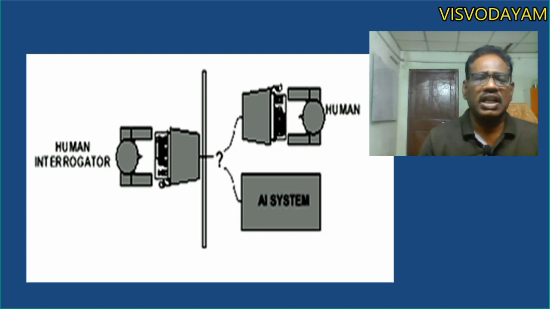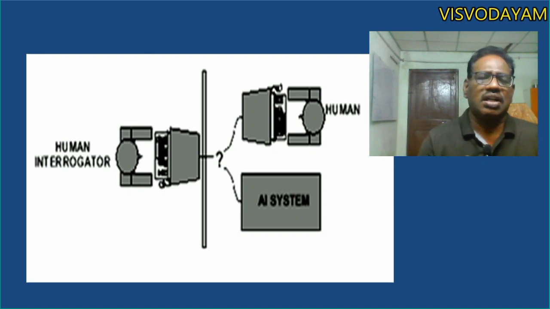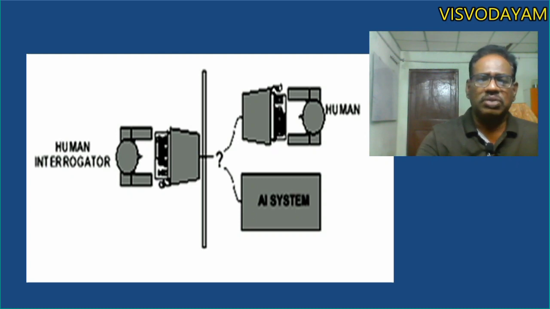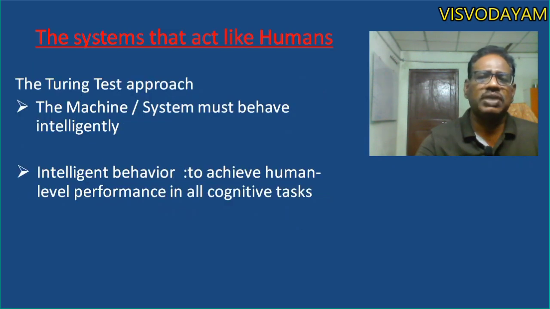If the interrogator fails to correctly identify, based on the answers received from the participants, who is the AI system and who is the human, then we can say the artificial intelligence system is behaving like a human. So with this concept, the scientists tried to define what is artificial intelligence.